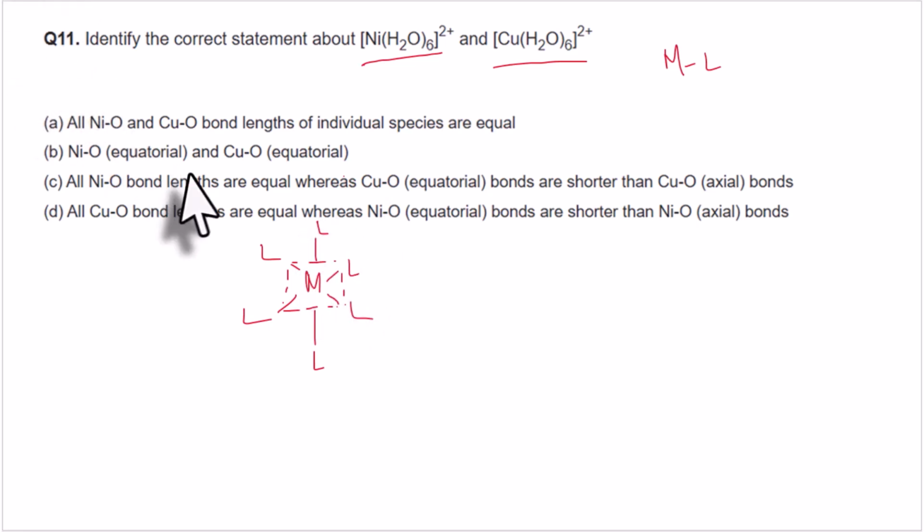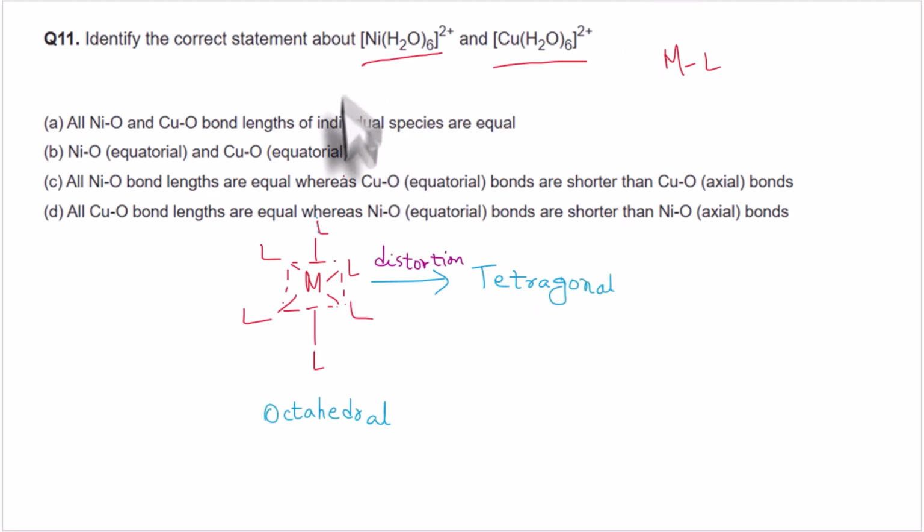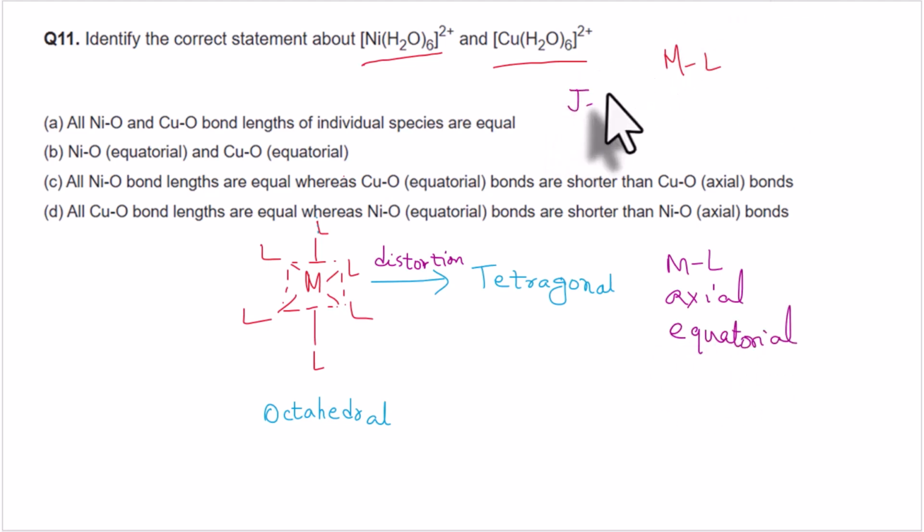When a question says some equatorial bonds are different in length from the axial bonds, that means it is based on distortion from octahedral to tetragonal, and this distortion happens when there is the Jahn-Teller effect. Since the options mention a difference in the metal-ligand bond length between axial and equatorial positions, we predict that this question is based on the Jahn-Teller distortion.